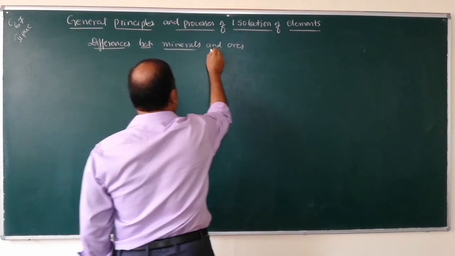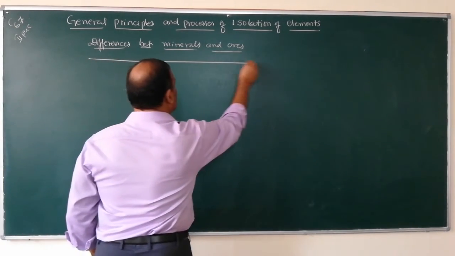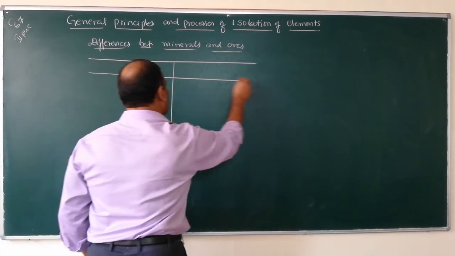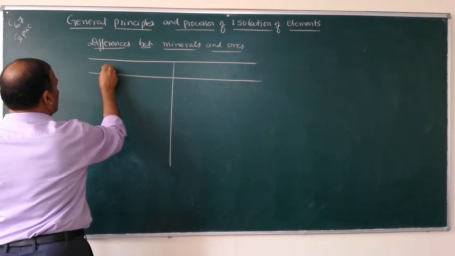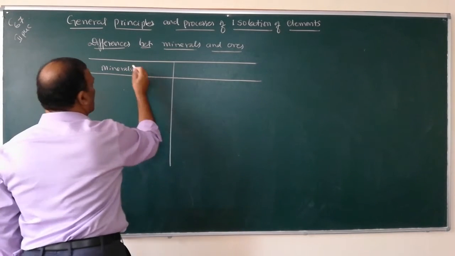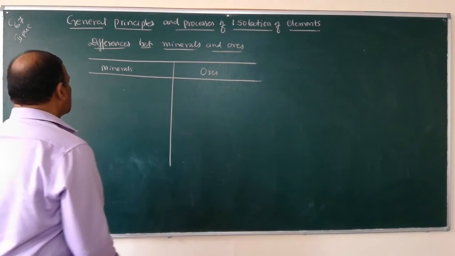Make two columns. This is the mineral and this is ore. What is the first difference?